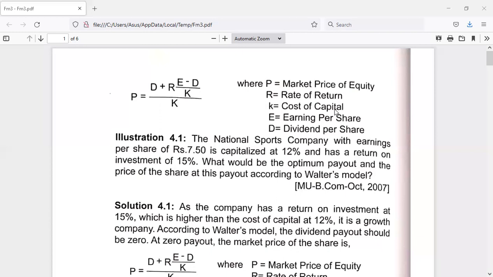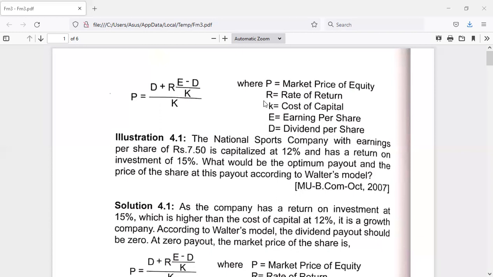Today let us go further with discussion on the problems. Now on your screen, there is one formula given by Walter. P is equal to D plus R into E minus D divided by K, whole divided by K. Where P is the market price of equity, R is the rate of return, K is the cost of capital, E is earnings per share, and D is dividend per share.